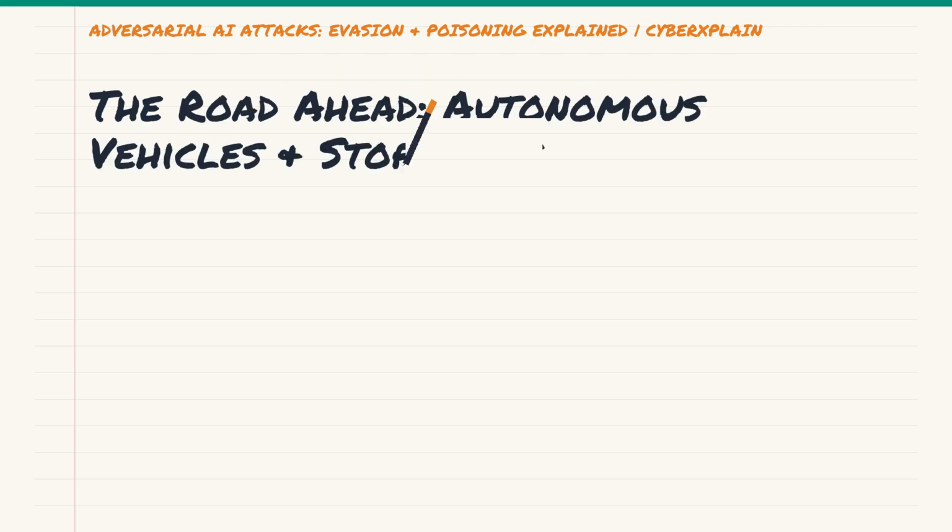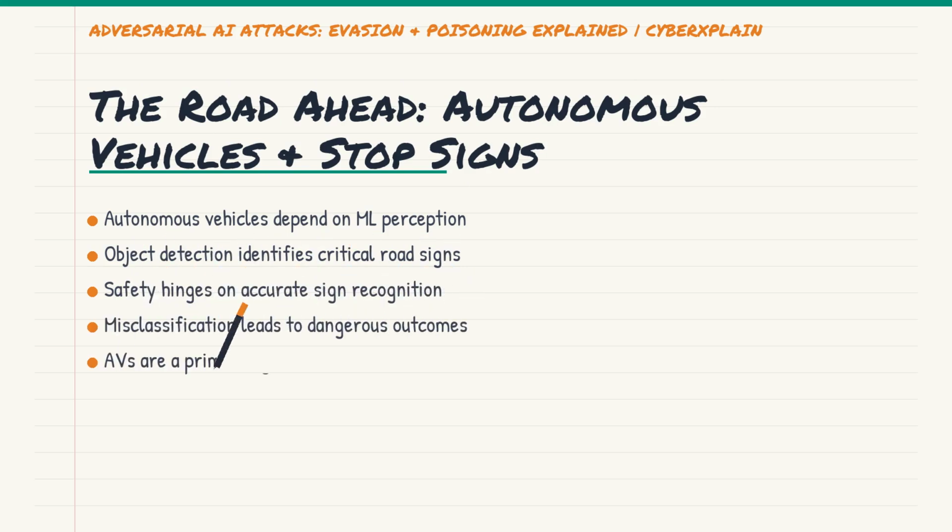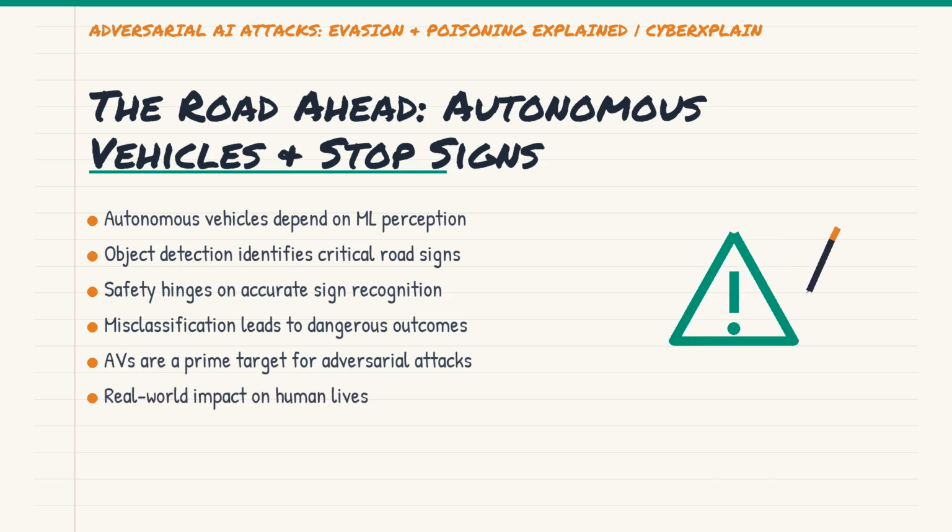Let's bring this to life with a truly impactful real-world scenario: autonomous vehicles. Self-driving cars rely heavily on sophisticated object detection systems powered by machine learning. These systems are constantly scanning the environment, identifying everything from pedestrians and other cars to, crucially, traffic signs. Imagine the importance of correctly identifying a stop sign or a yield sign. The safety of passengers and everyone else on the road literally depends on the AI's flawless perception. This makes autonomous vehicle perception systems a prime target for adversarial attacks with potentially catastrophic consequences.